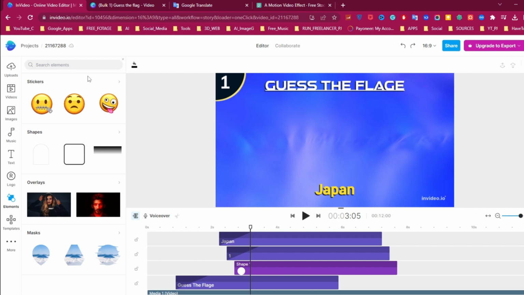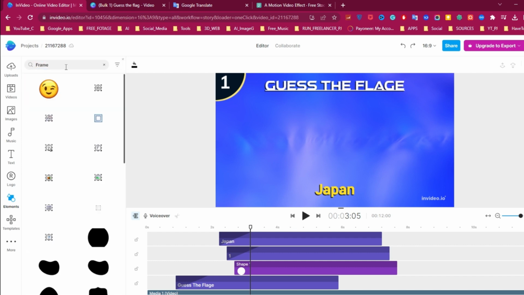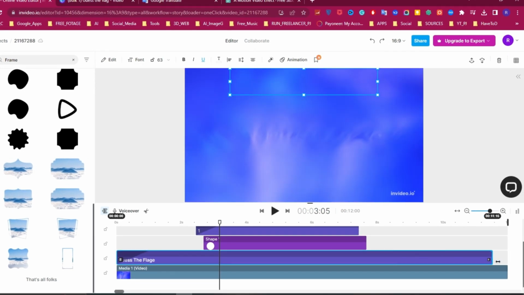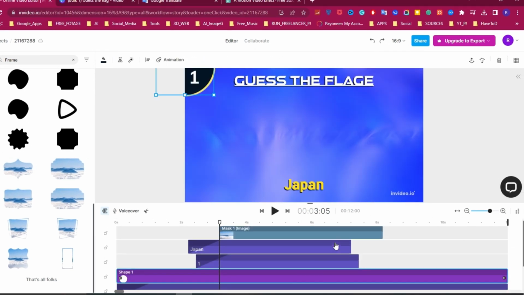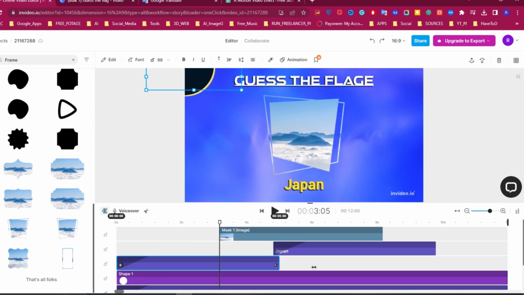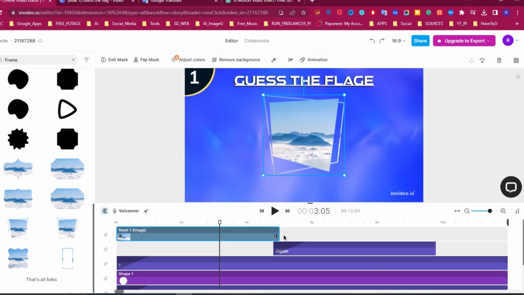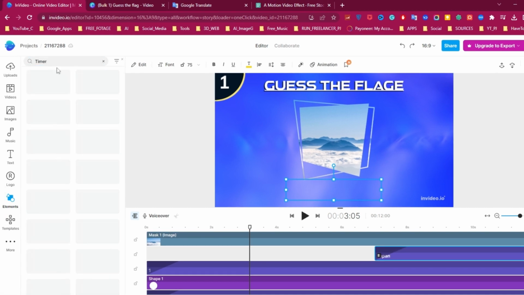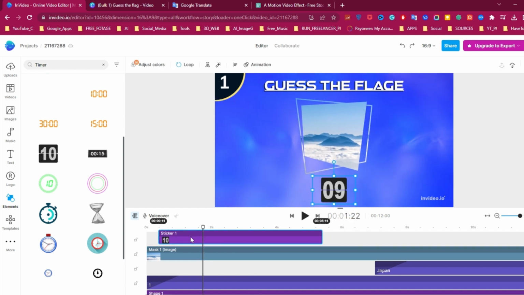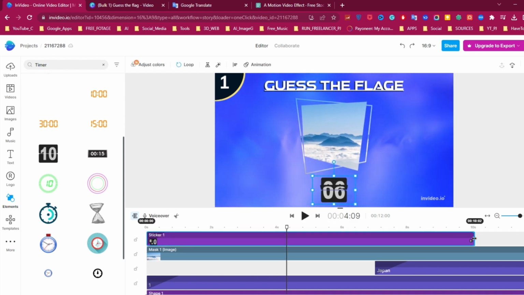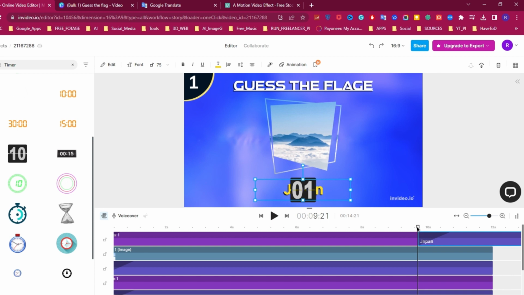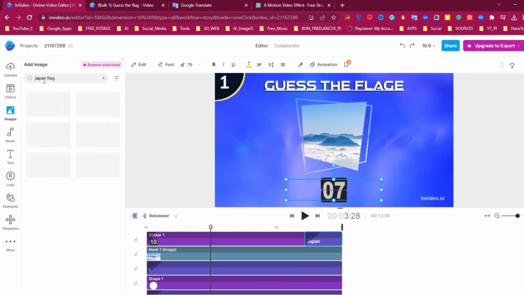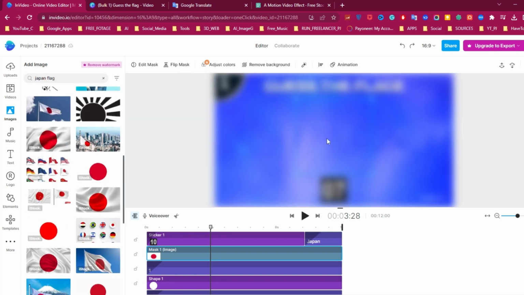Again, go to Element section and search for a frame. Add one of them to timeline. Layers such as the circle and the text above must be displayed until the end, so drag the layer until the end, also the flag. Now search for a timer and add one of them. Set the timer layer to the first 10 seconds. And after that, put the country text layer. Now we need the country flag, so search for country flag and add image to frame.